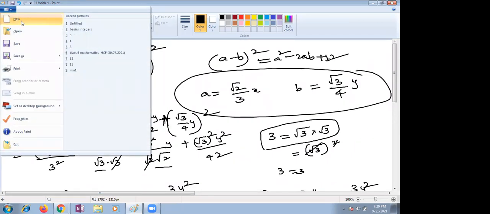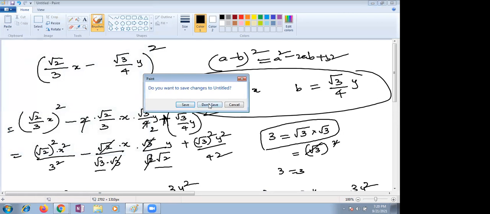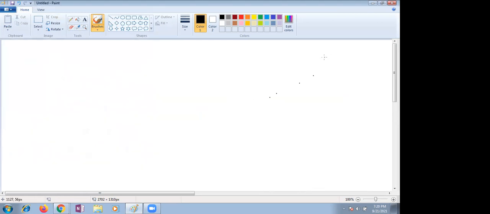What are the four identities we discussed in algebraic expressions? What are those four identities? Formulas we discussed, four important identities. Anyone in the class? Children, did I give identities for this class or not? Please, first let me know that.